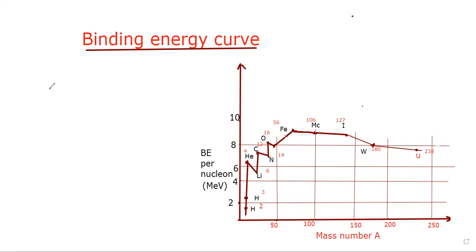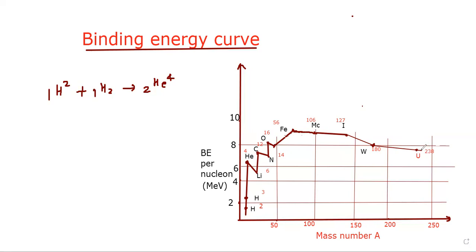For example, suppose we take 1H2 plus 1H2, and we get 2He4. If we observe carefully, 1H2 has binding energy less than 2 MeV, but that of 2He4 is more than 6 MeV. So this is the reason why the fusion reaction takes place.